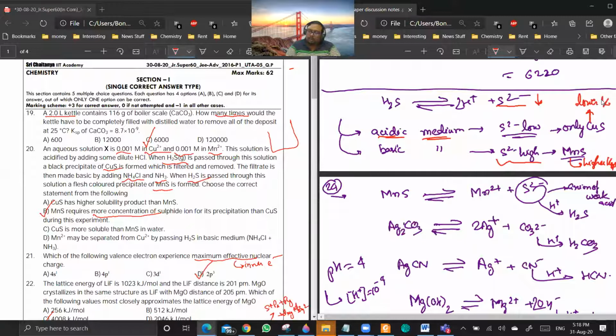Are you getting my point? Yes or no? Yes, sir. So CuS is having lower Ksp, MnS requires more concentration because it is having higher Ksp. CuS is more soluble is incorrect. So answer will be B only.